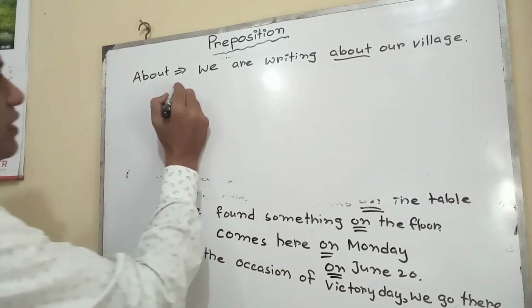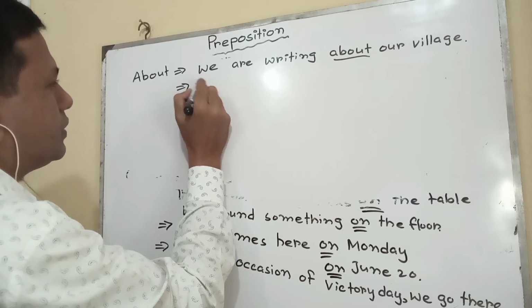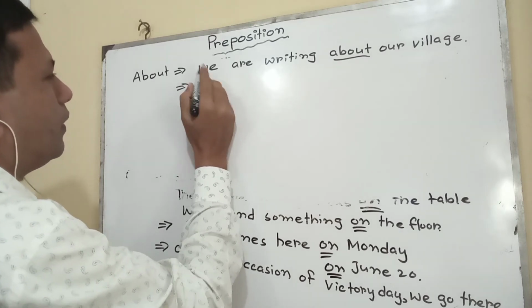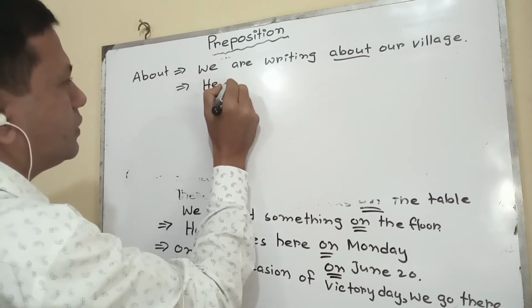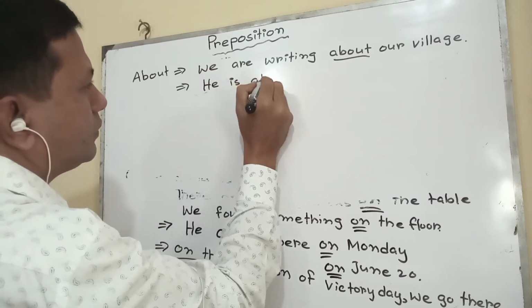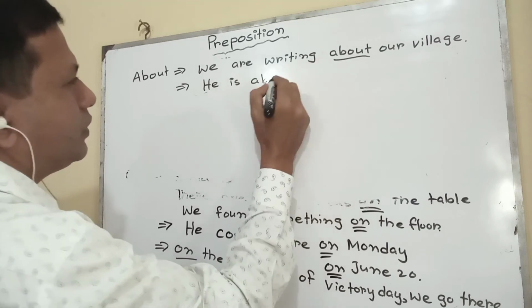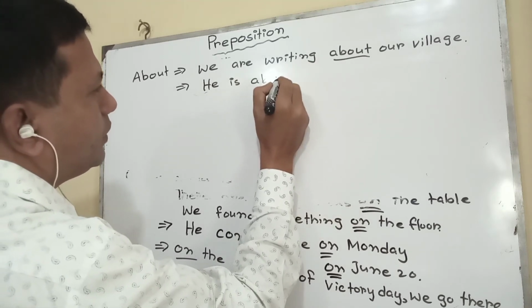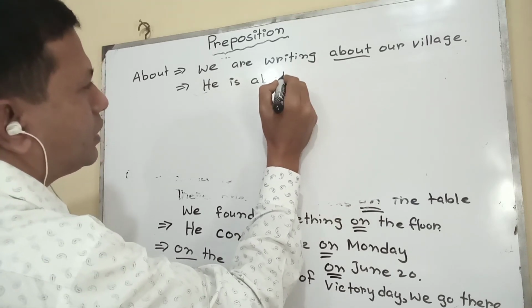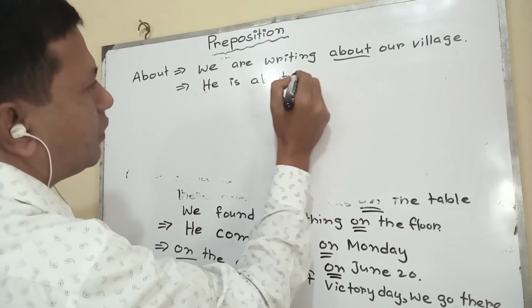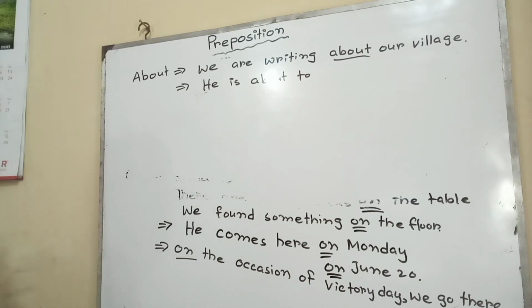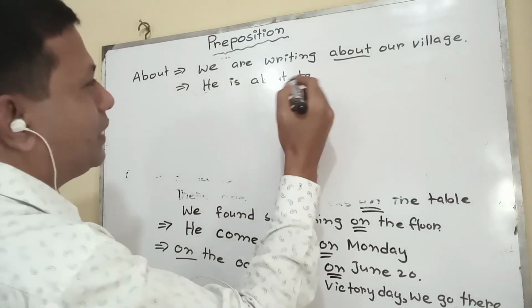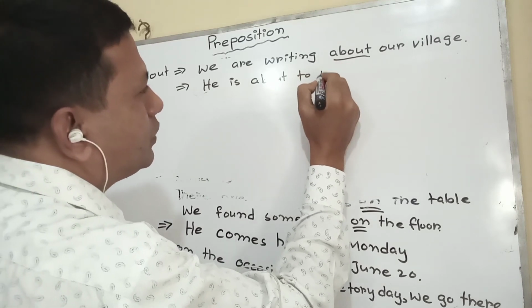Again, there is a different structure also: he is about to write it.